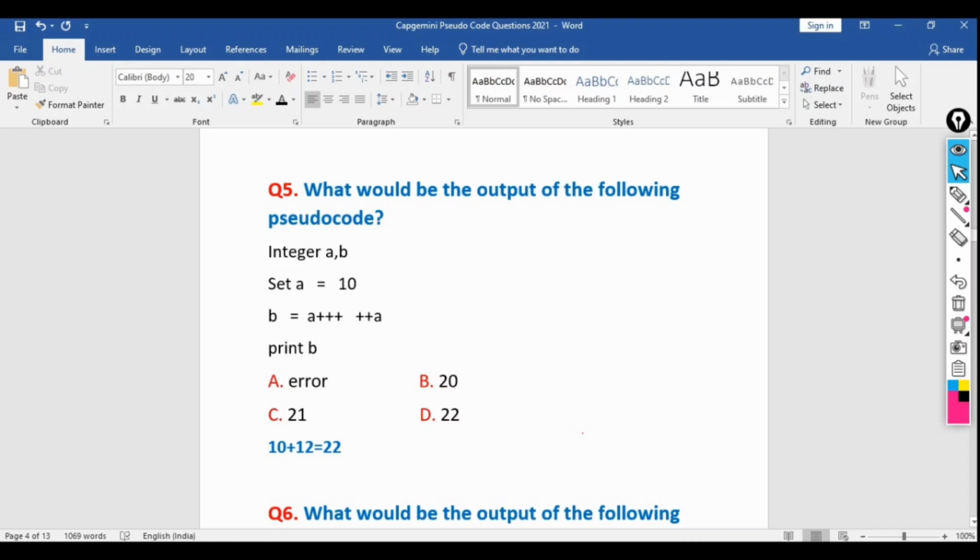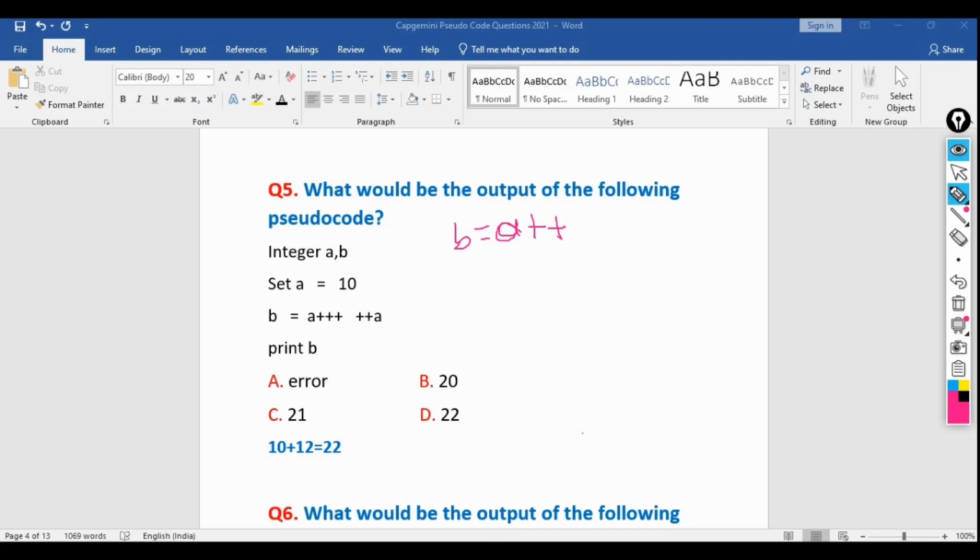So a++ is the post increment operator. I don't know whether you know about the increment and decrement operators, so let me recall it again. If a equal to 10 and we are taking a++, what will be happening? Suppose b equal to a++, a value equal to 10.